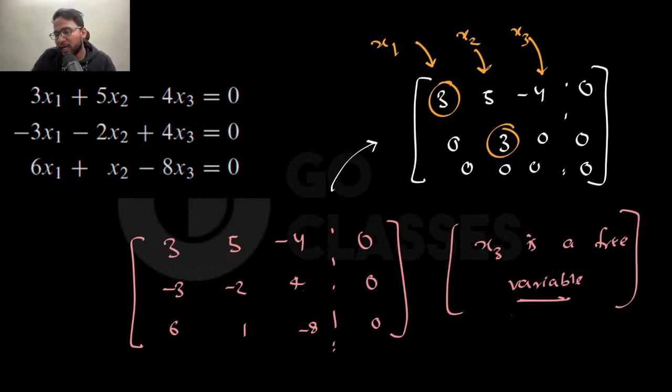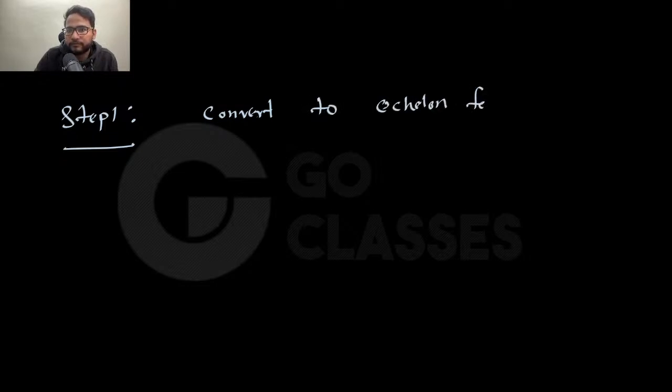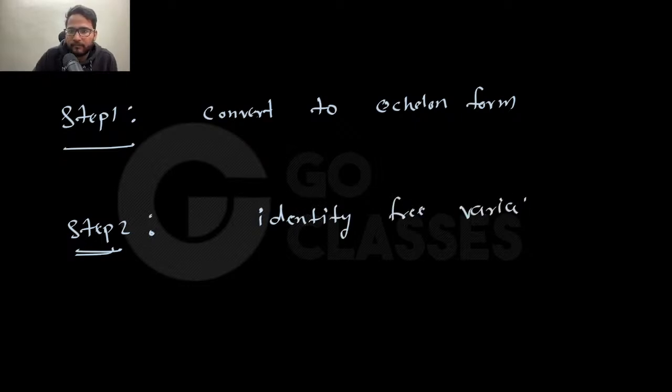Because that is a very, very important thing that we want to convey here. Now, if it is a free variable, then to solve this set of linear equations, you set this free variable to be some k. So as step 1, you need to convert to equivalent form. As step 2, identify free variables and set them to k.